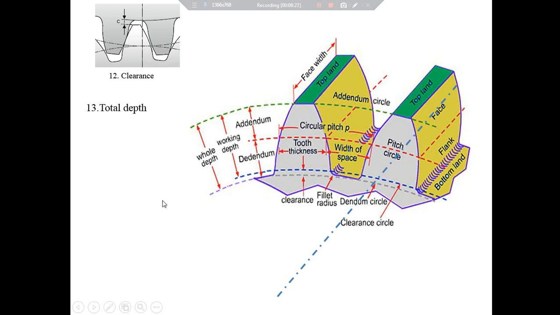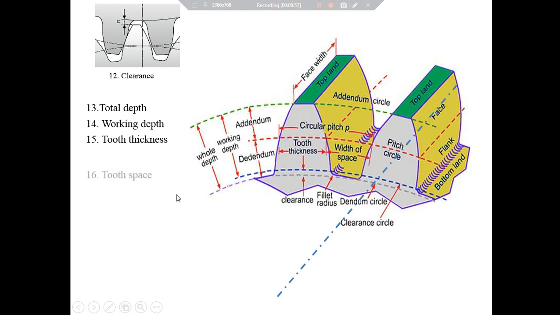Definition number 14 is working depth, and it is the addition of addendums only of a meshing gear. So when two gears are in mesh with each other, their respective addendums are to be added to get the working depth. Definition number 15 is tooth thickness, and it is the thickness of the tooth measured along the pitch circle. So this one is the tooth thickness.